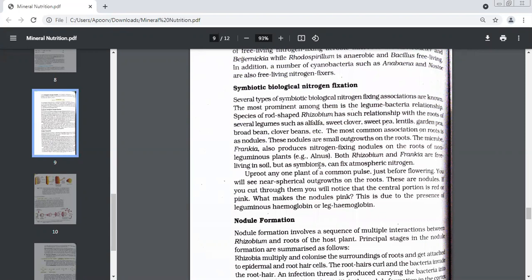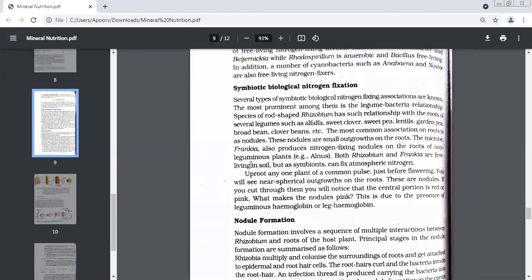What is the example of the non-leguminous plant? Alnus. Here, we talked about the association of the microbe Frankia. Frankia is a microbe. This also can produce nodules, but it produces nodules on the roots of non-leguminous plants. So both Rhizobium and Frankia: Rhizobium makes nodules in the leguminous plants, Frankia makes them in the non-leguminous plant.